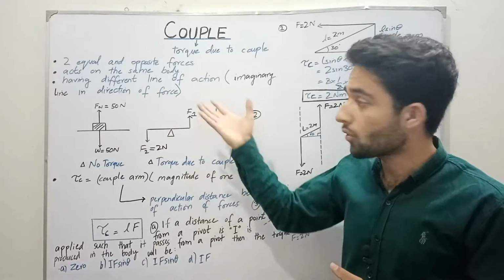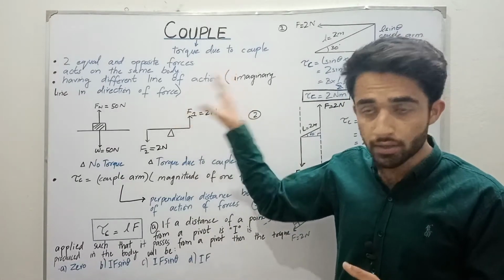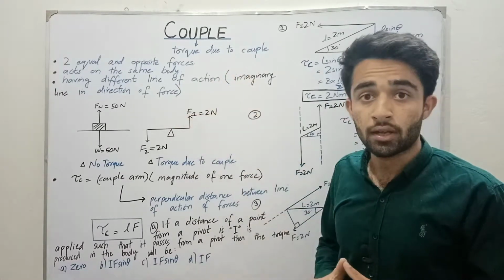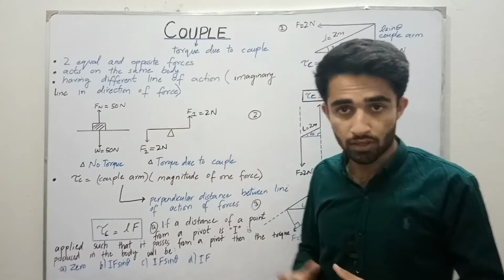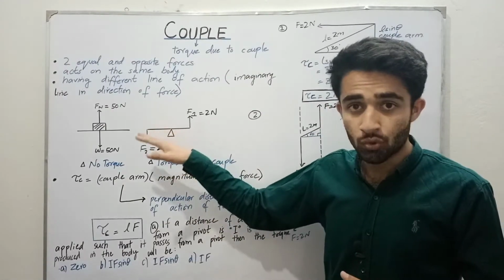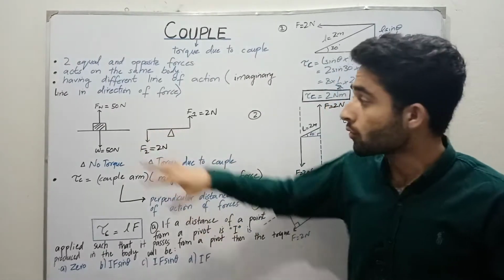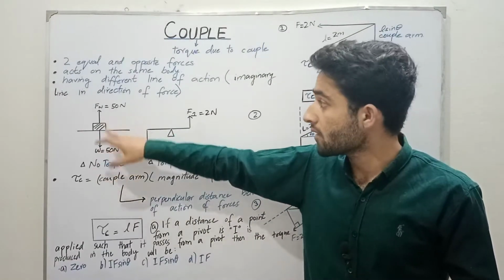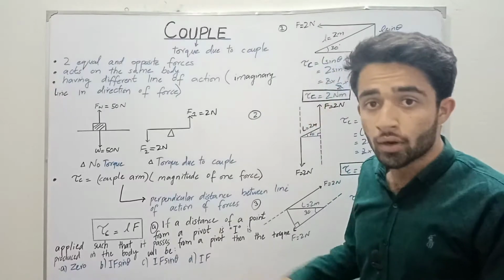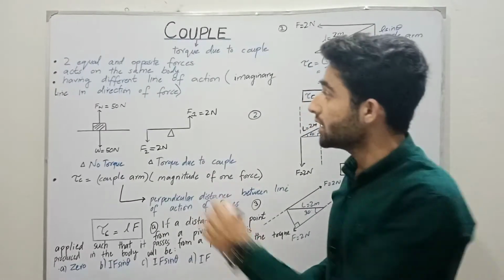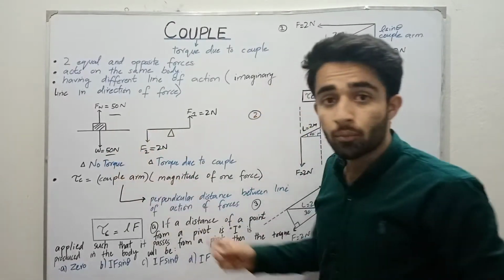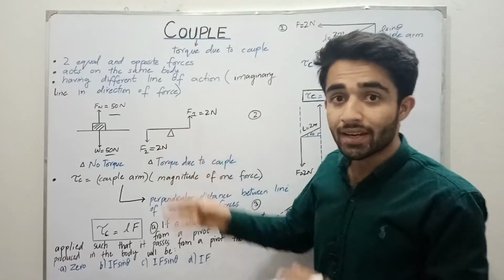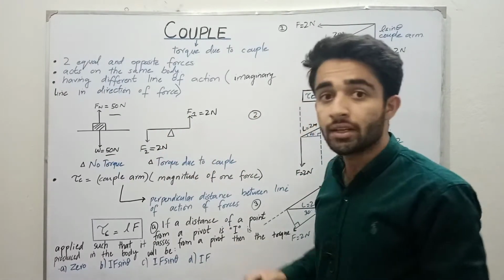To understand the couple concept, we have two diagrams here. In the first diagram there are two forces. One is the normal force and the second one is the weight, and they have equal magnitude, which is 50 Newton, and they have opposite direction, but their line of action is not different.